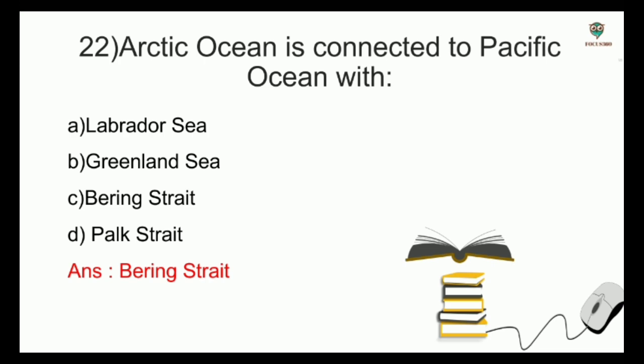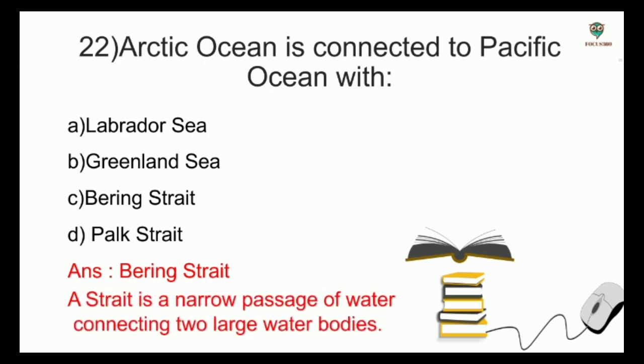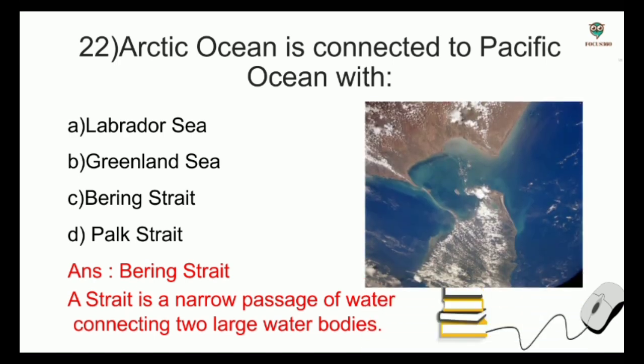Now, what is a strait? A strait is a narrow passage of water connecting two large water bodies. Now, you have also heard about Palk Strait. This is the Palk Strait, which is between India and Sri Lanka. It connects the Bay of Bengal in the northeast with the Palk Bay and with the Gulf of Mannar in the southwest.